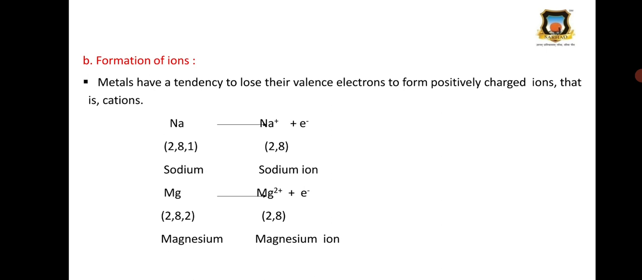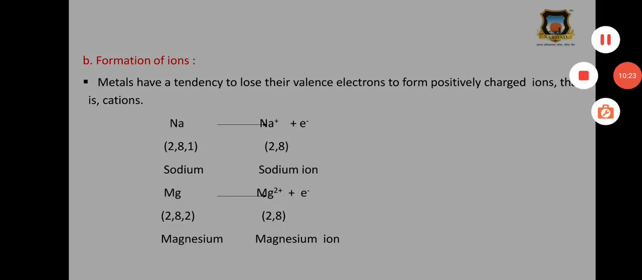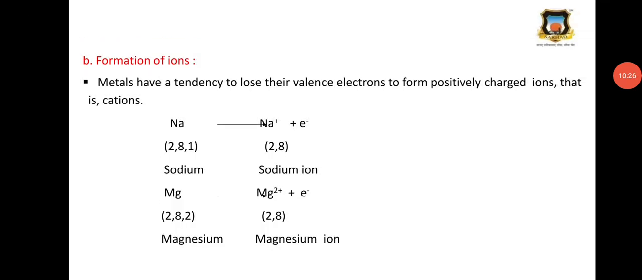Then magnesium loses its 2 electrons, therefore 2, 8. So magnesium 2 plus. Magnesium loses its 2 electrons and it gets 2 plus, that is, 12 protons remain in the nucleus of magnesium, but 2 electrons are less when it loses its 2 electrons. Then 2, 8 configuration. Therefore, metals have a tendency to lose their valence electrons and form positively charged ions, and these ions are called cations.